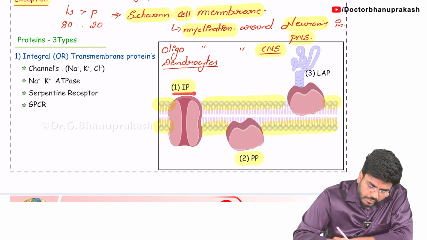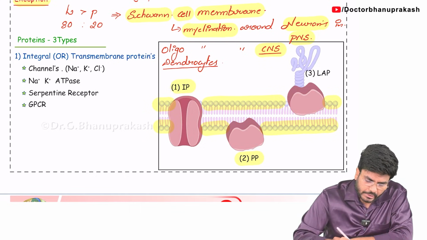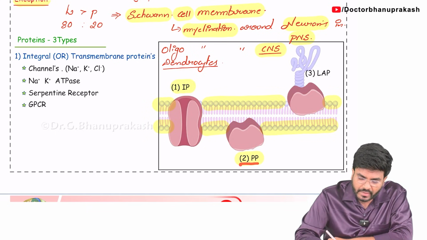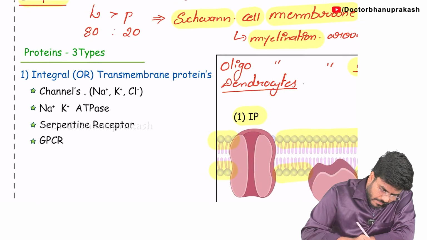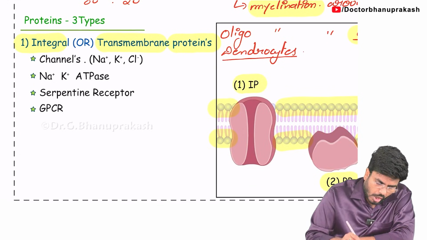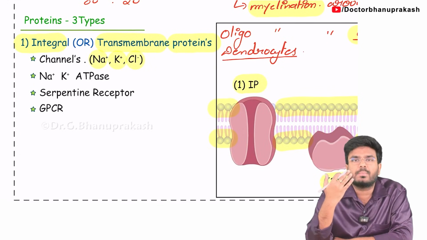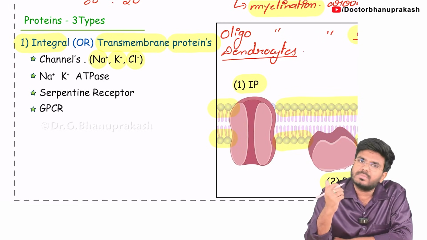Now, why you should know this for your exams is because they will ask you for examples. Sir, can you give me any examples of integral proteins, peripheral proteins and lipid anchored proteins? Now look here. The examples of the first type, integral or transmembrane proteins, include all the channels like sodium, potassium and chloride channels. They are all examples of transmembrane proteins.